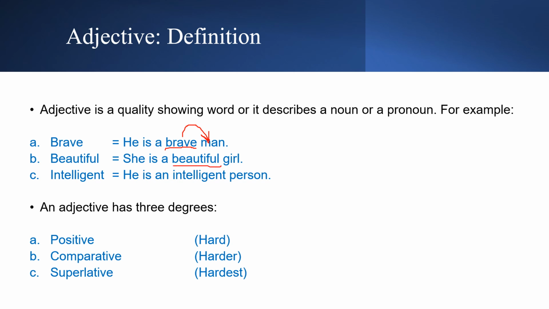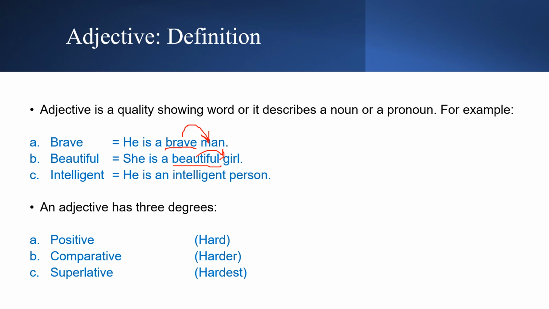Now without beautiful, we wouldn't know what kind of girl she is. She is a girl, for example. We don't know whether she's beautiful, whether she's not beautiful, whether she's handsome, tall, short, no. But the word beautiful tells us about this girl, which means that this is an adjective, because the word beautiful tells us more about the girl. With beautiful, if I ask you a question, who is beautiful in this sentence? You would say girl.